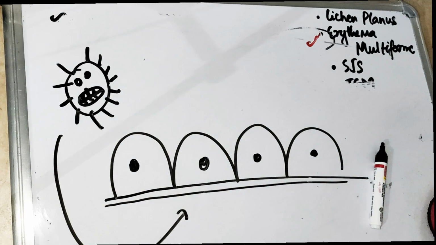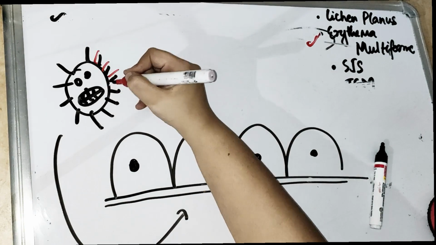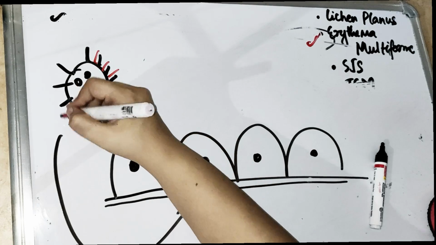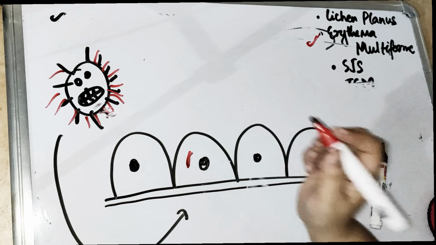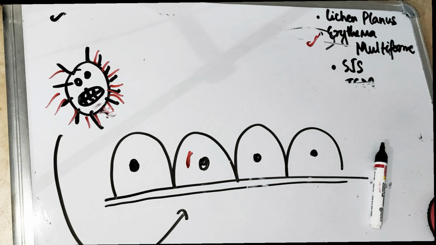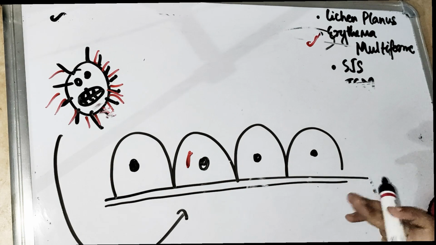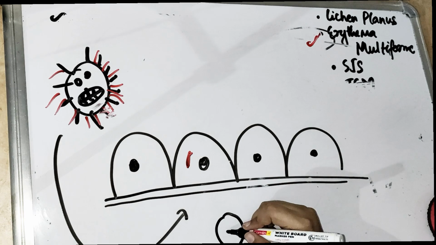So what happens when this virus comes? Let's make something in red. When this virus comes, it goes inside the keratinocytes. Again the CD8 cells come, the CD8 plus T cells.